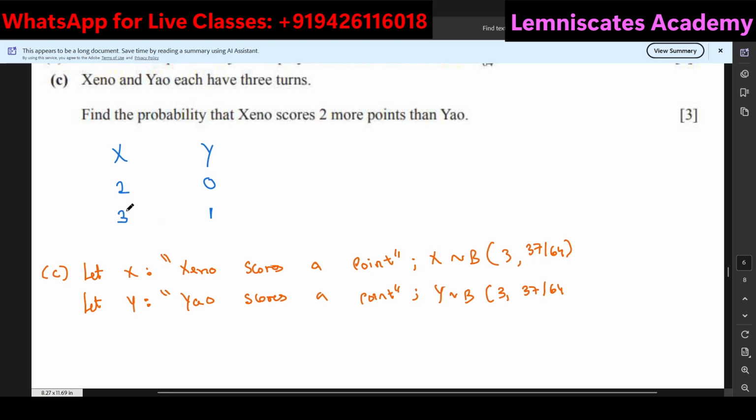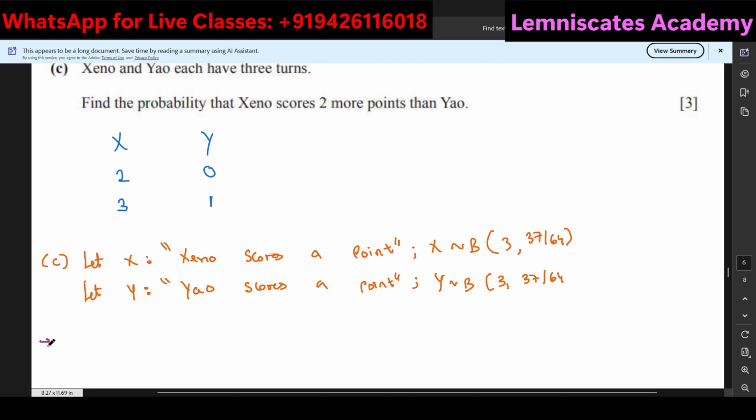I'm not saying that X scored 3 or Y scored 1. No, X scored 3 and at the same time Y scored 1. That is when I can say that Zeno is scoring 2 more points than Yao, right? So that is why the multiplication of the probability will be coming into the picture. So you will have to implement the binomial for this and this, plus the binomial for this and this. So let's go ahead and try to implement this.